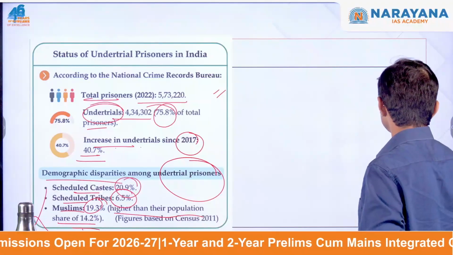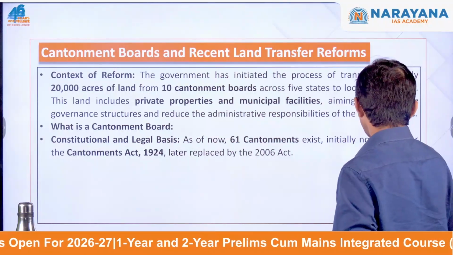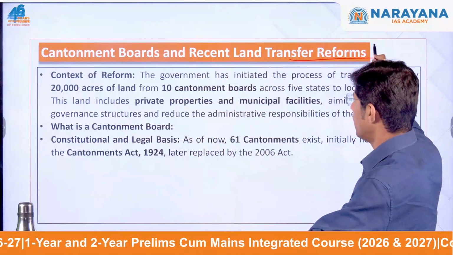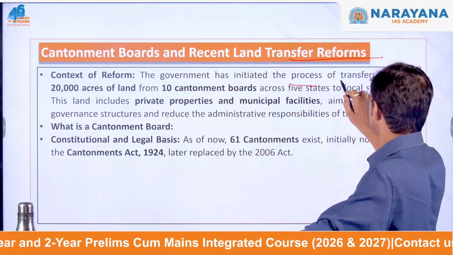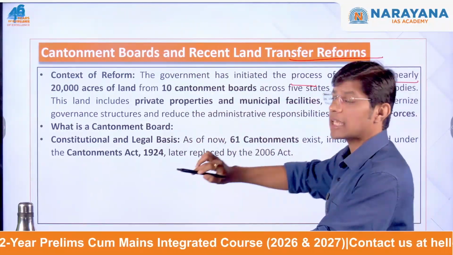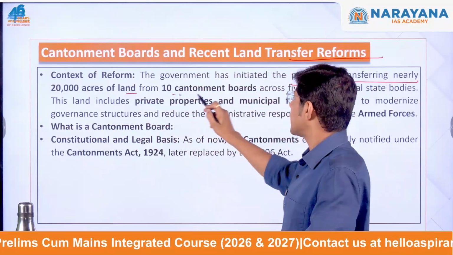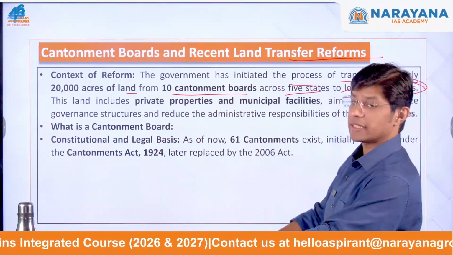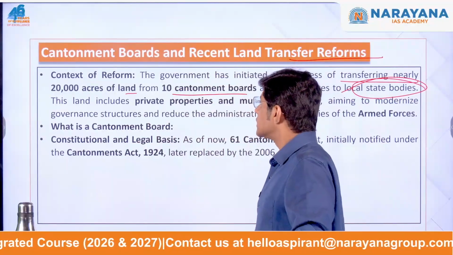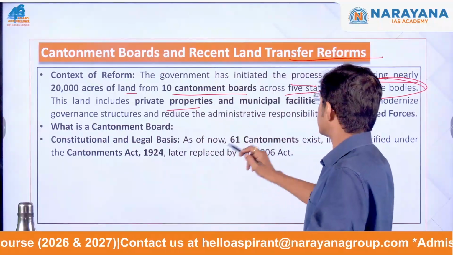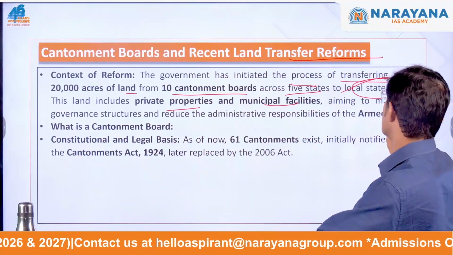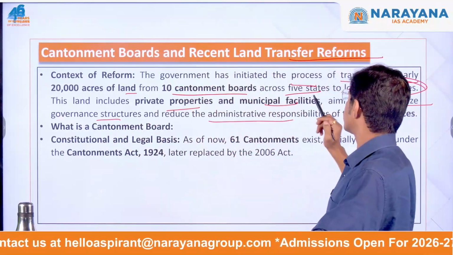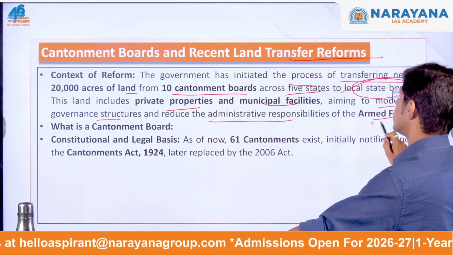Let us move on to the next topic. The cantonment boards and the recent land transfer reform. So, the government has initiated the process of transferring nearly 20,000 acres of land from 10 cantonment boards across 5 states to local state bodies like the panchayats and municipalities. This land includes private properties and municipal facilities, aiming to modernize the governance structures and reduce the administrative responsibilities of the armed forces.